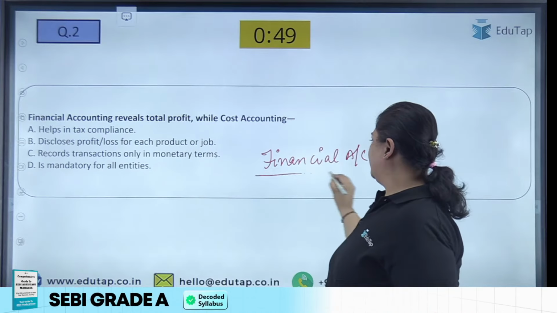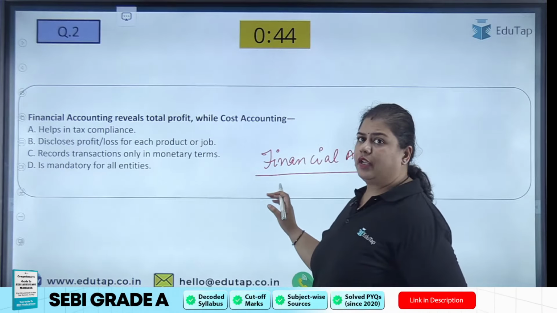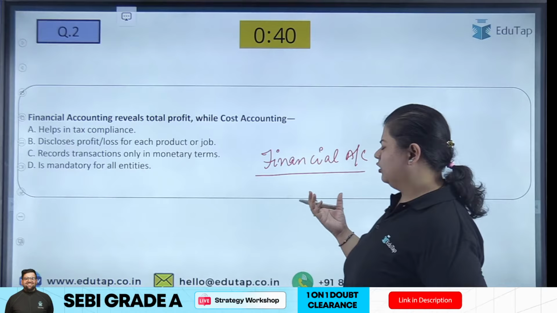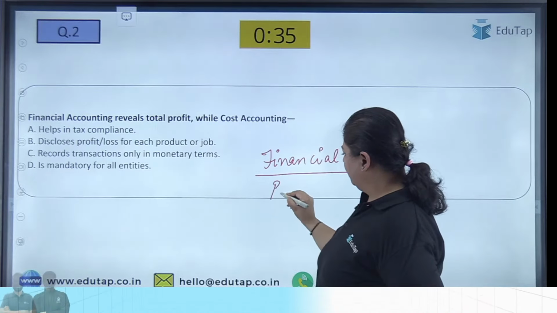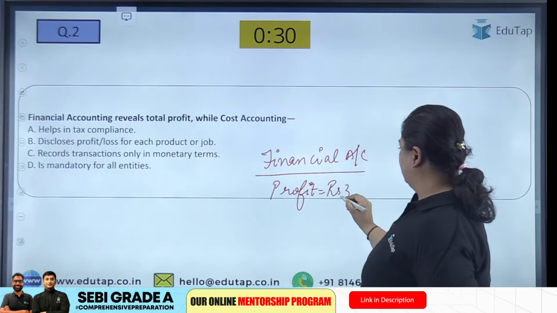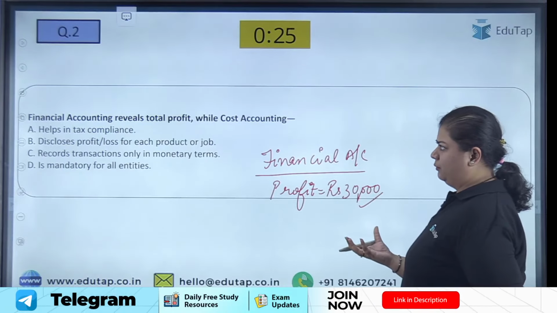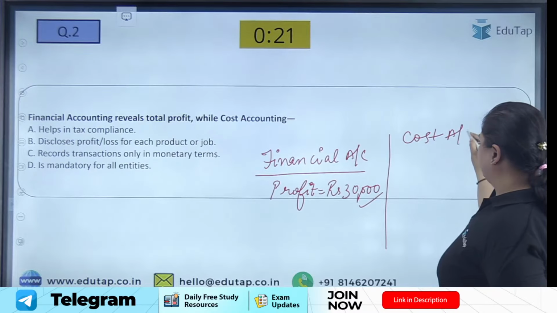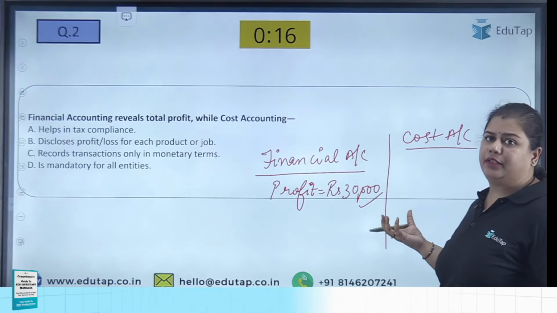When we are talking about financial accounting, it tells us the total profit of the organization. When we are making the P&L account or income statements, we determine the profit of the firm. For example, we assume the profit of the firm is rupees 30,000. This is the total profit of the firm. Now coming to cost accounting. Cost accounting tells us the profit of each product that the company is making.